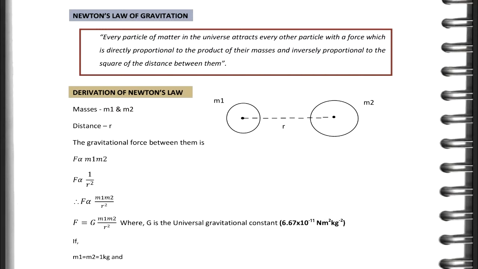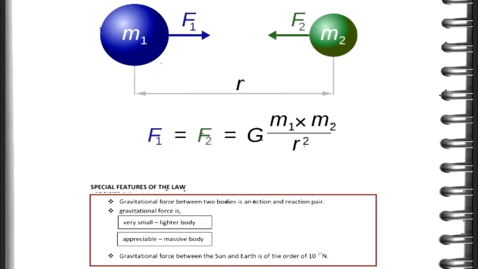Special features of the law. Gravitational force between two bodies is an action and reaction pair. Gravitational force is very small in case of lighter body, whereas in the case of massive body it is appreciable. Gravitational force between the sun and earth is of the order of 10 to the power of 27 N.